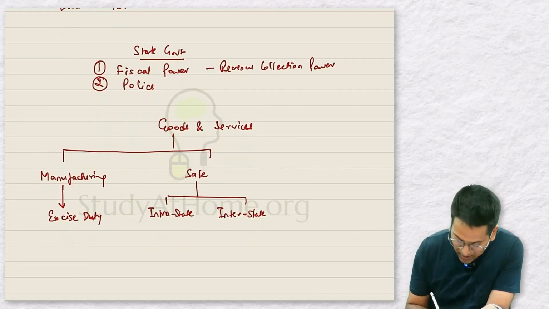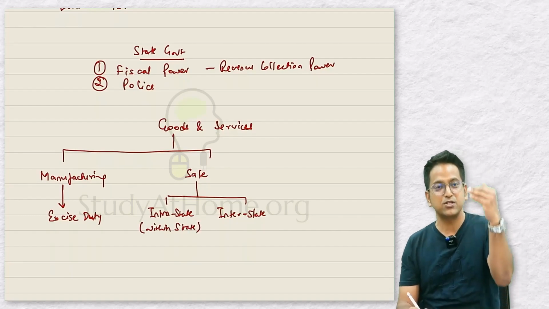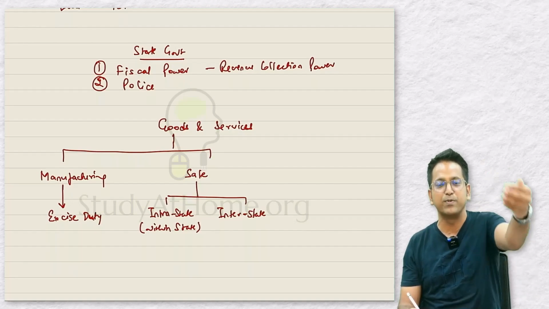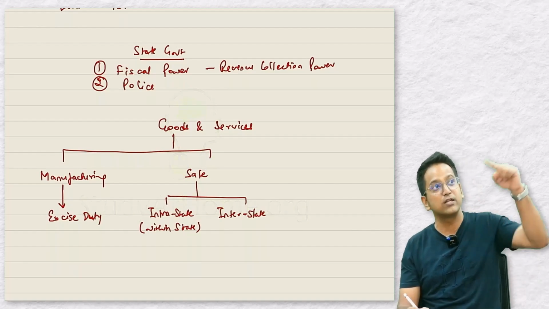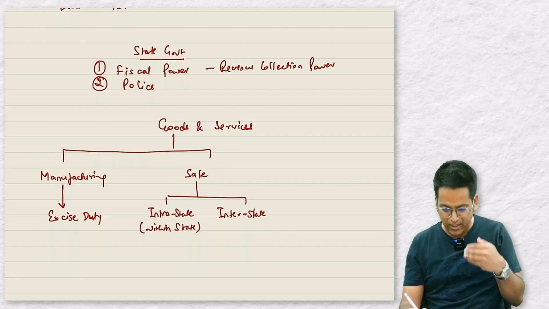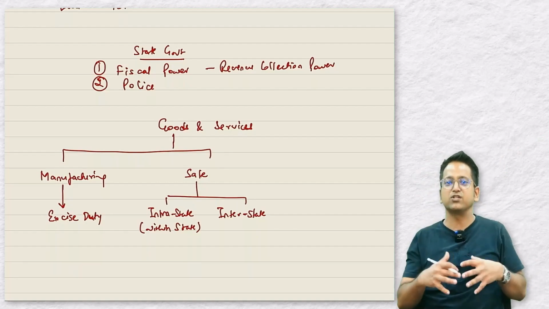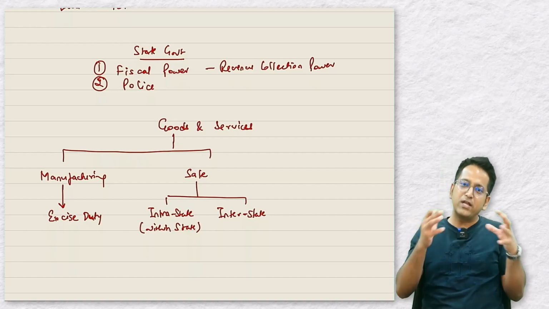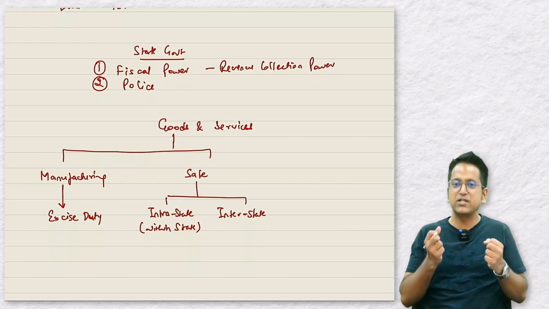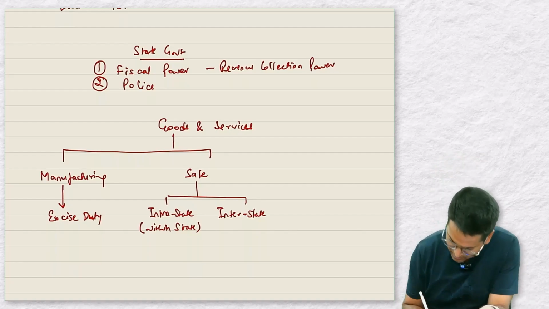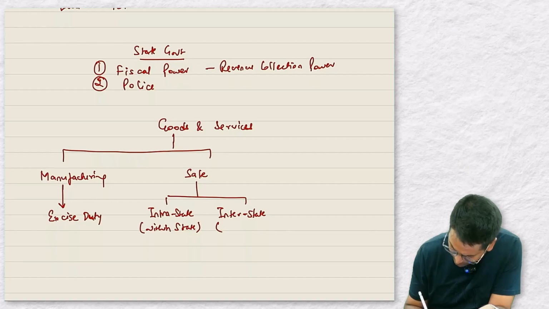The meaning of intrastate is within the state. Goods are sold within the state. Interstate means goods are sold from one state to another, like goods being sold from Bihar to UP. Suppose the supplier is from Bihar and the recipient is from UP. Or if the supplier is from UP and the recipient is from Bihar, then this will be called interstate. Intrastate means within the state. Here the supplier and recipient are both from the same state. The supplier is the one who is selling the goods and the recipient is buying the goods. When supplier and receiver are from the same state, then it is intrastate. Interstate means it's from one state to another. Right, like this.